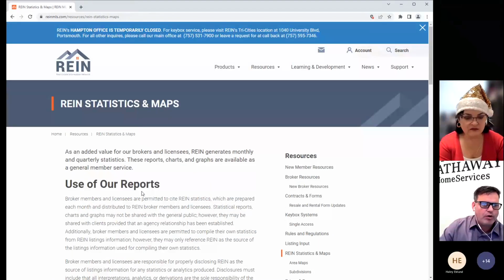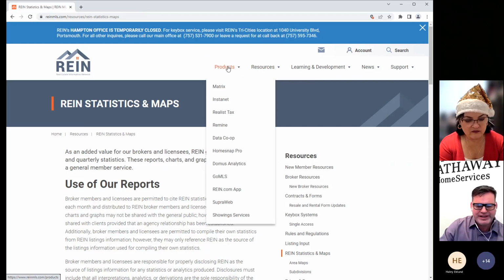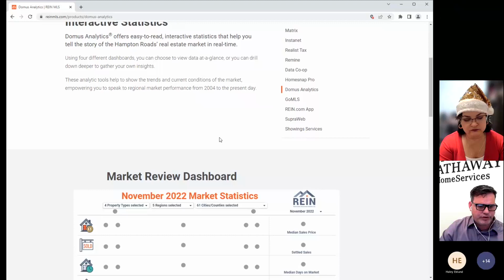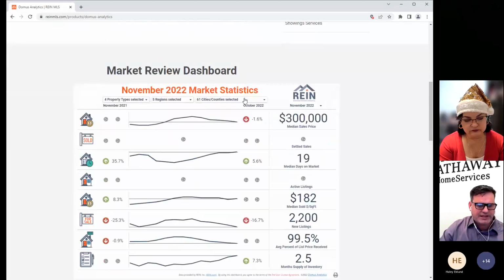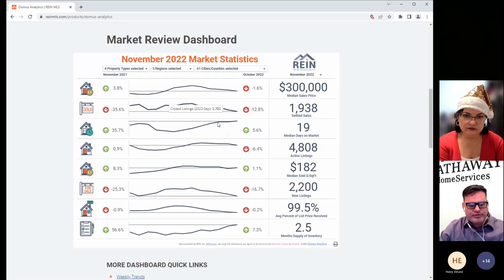Now, if you are more of a mindset of I'd like to customize it, I'd like to break it down a little bit more, get a little bit deeper in a particular neighborhood, however, not have as robust of information because it's going to be more granular, then you can come over here under products to a tool called Domus Analytics. So we have Domus Analytics right here. And it takes a second for Domus because it is a live, active report. So you saw that as I changed screens, some of these screens were still auto-populating. This is the dashboard.